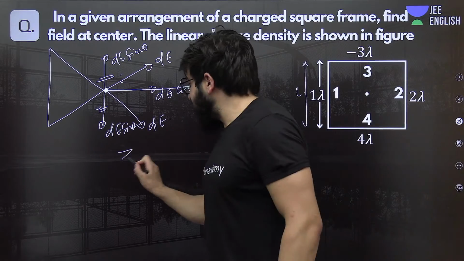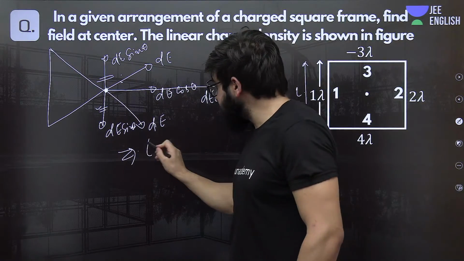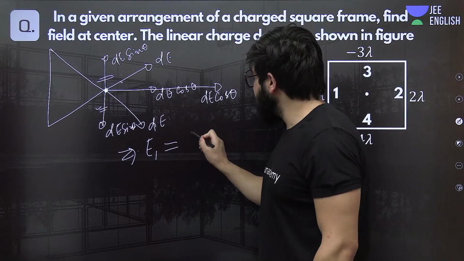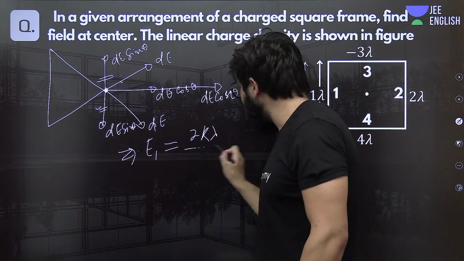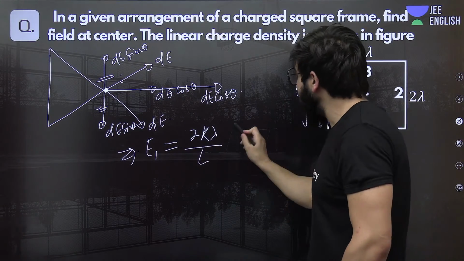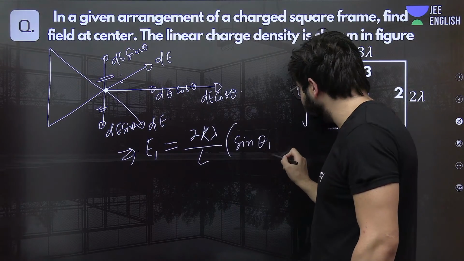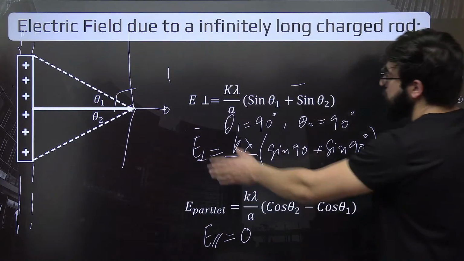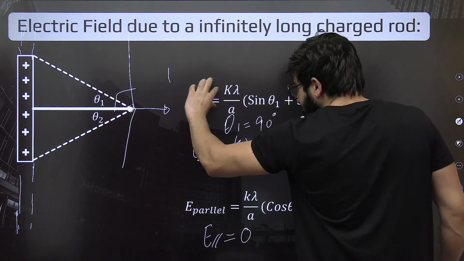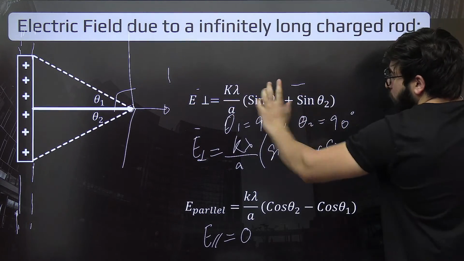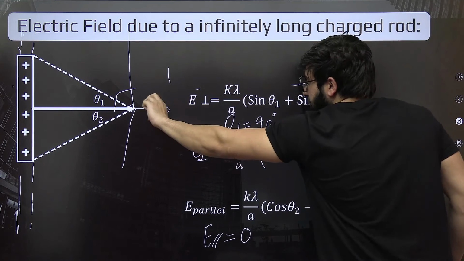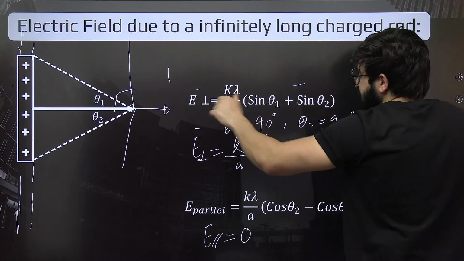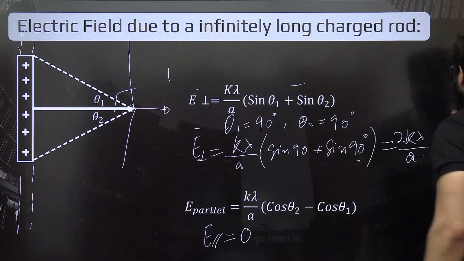So what will we exactly get over here? Can we say the electric field due to this first rod will be nothing but 2kλ upon L, into sine of theta 1 plus sine of theta 2? Why sine of theta 1 plus sine of theta 2? Because the dE cos theta, that is the perpendicular component, net along this perpendicular component is kλ upon A, sine of theta 1 plus sine of theta 2.